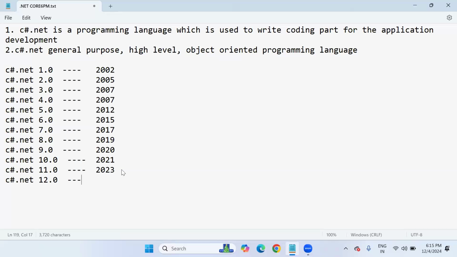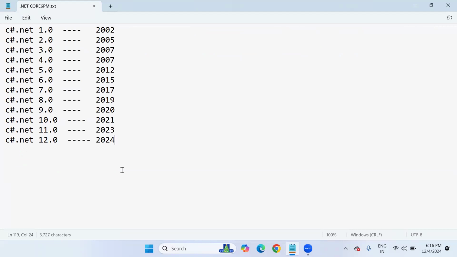That means C#.NET 12 version, .NET Core 8 version, like this. If anybody asks you what version you are going to learn in C#.NET, your answer is C#.NET 12, which is released in 2024. This is the C#.NET 12 version we are using. So .NET Framework 4.8, .NET Core 8, and C#.NET 12 version.